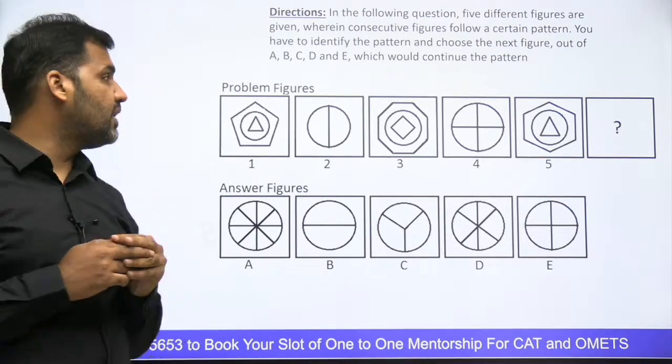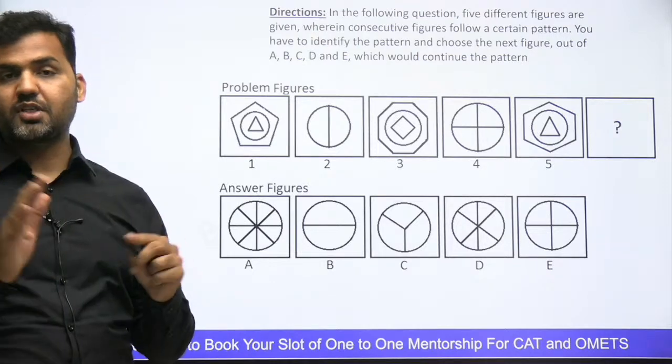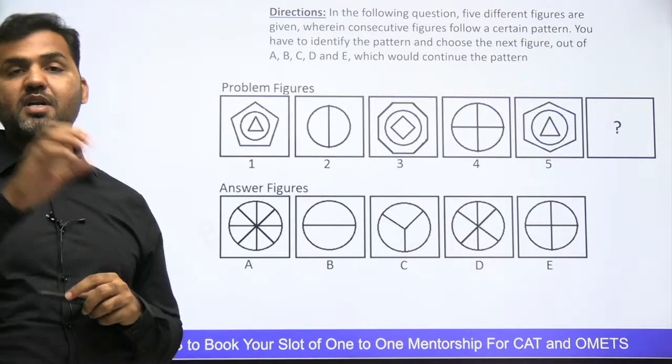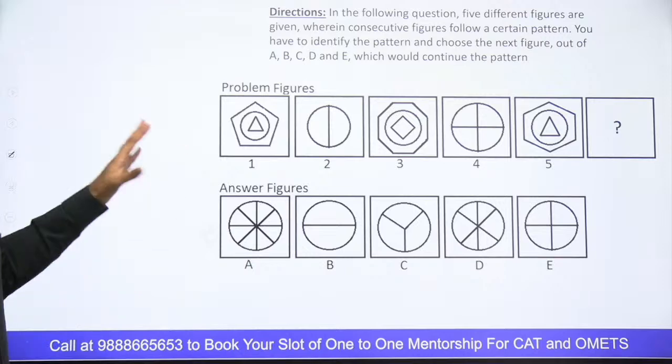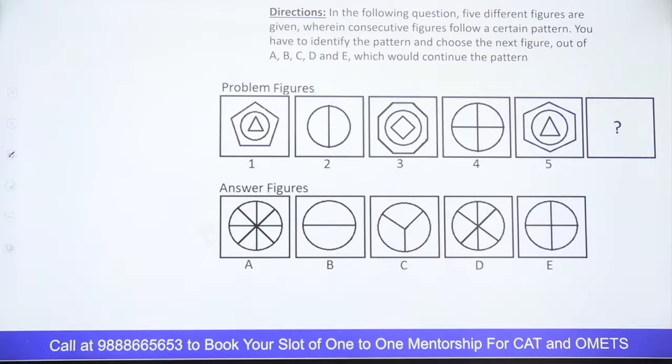That would be happening in most of the questions of abstract reasoning जिसमें geometry के आपके कुछ figures दिए हुए हैं. I would like you to first try this question and then I will see this. We'll have a discussion on the solution. Come on, go for it guys. What is the answer of the question? Some of you are saying A, some of you are saying C, D. Okay.